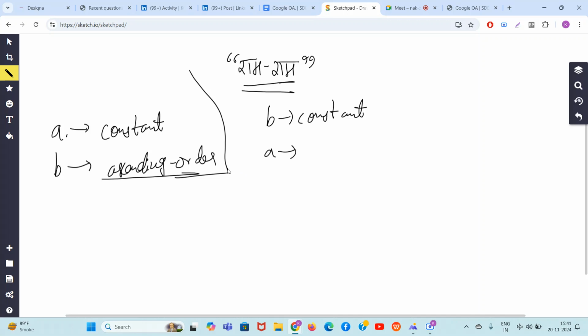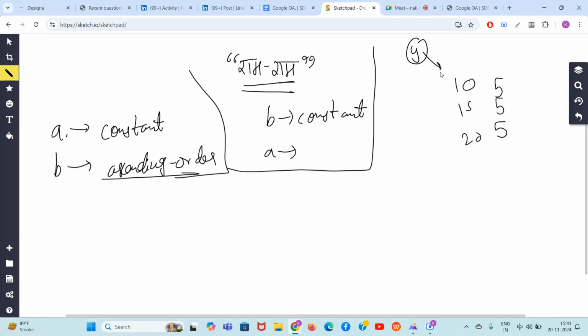Then a should be arranged in which order? So let's say 5, 5, 5 for b, and 10, 15 and 20 for a. Now guys, you know that whichever number it is, it has to be greater than or equal to 10. Then it will be subtracted by 5 and it has to be greater than or equal to 15. Then it will be subtracted by 5 and it has to be greater than or equal to 20, which is not good. Why?